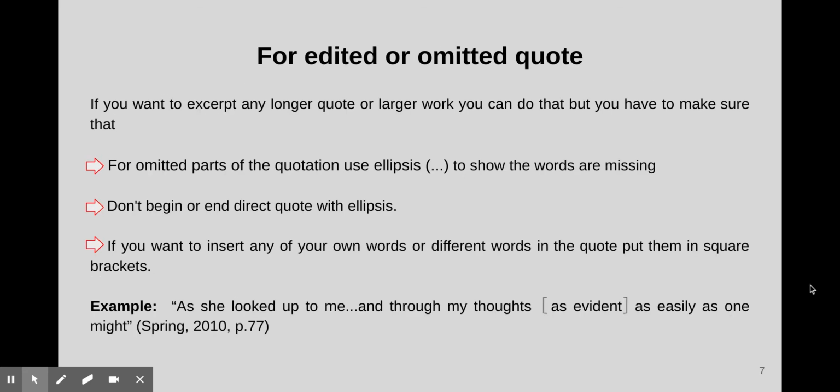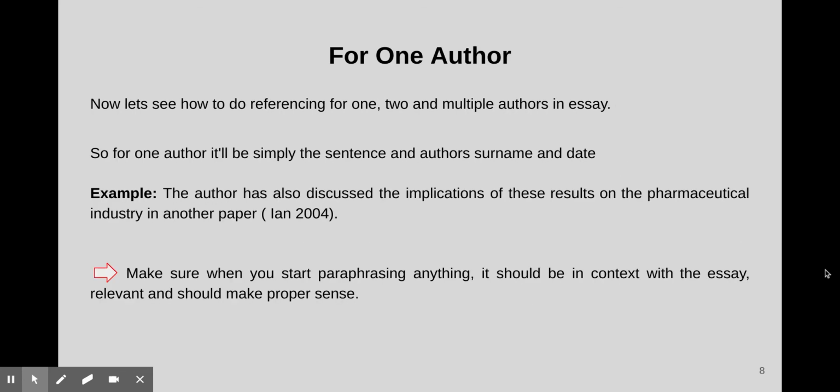For an edited quote, if you want to excerpt a longer quote or larger work, you can do that, but you have to make sure that for omitted parts of the quotation, you use ellipses to show the words are missing. Don't begin or end a direct quote with ellipses. If you want to insert any of your own words or different words in the quote, put them in square brackets. Now let's see how to do referencing for one, two, and multiple authors in an essay.